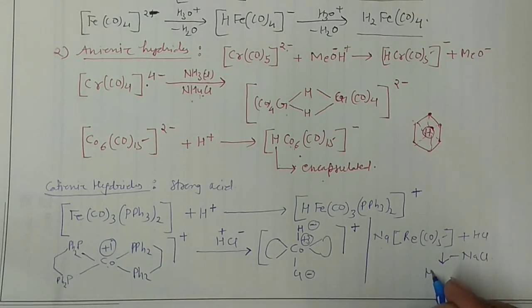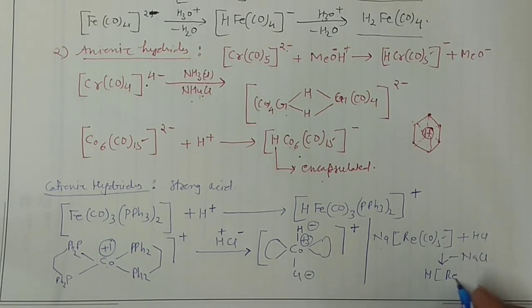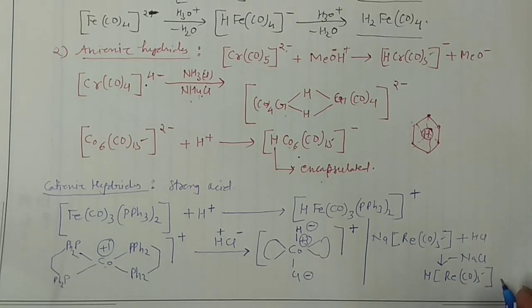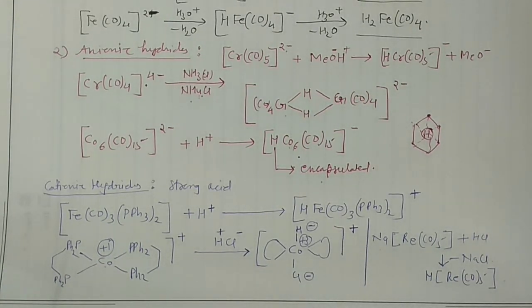So this is hydrogen, this is rhenium, and these are the 5 carbonyls. So this is how you can prepare your metal carbonyl hydrides. Okay, so this is something very important which you should know. Then we can go for certain other preparative methods.